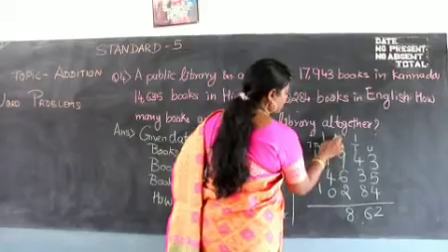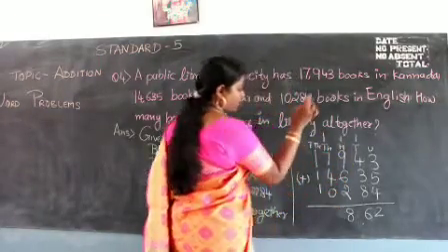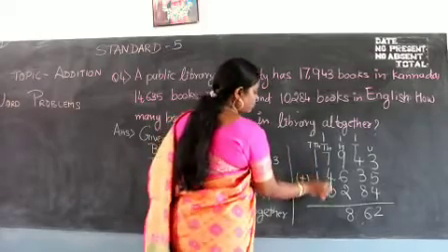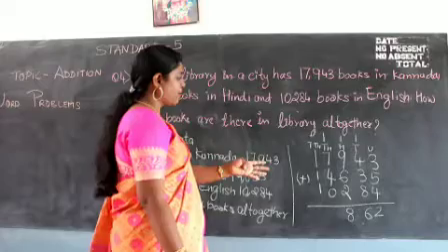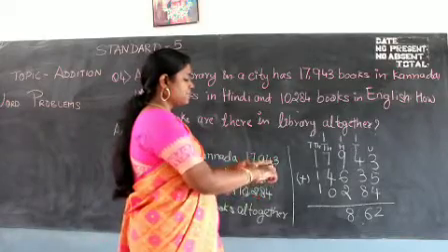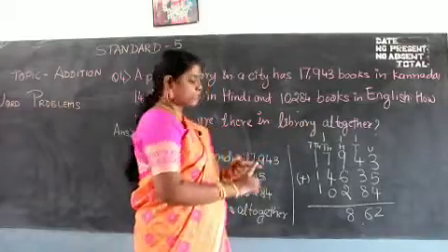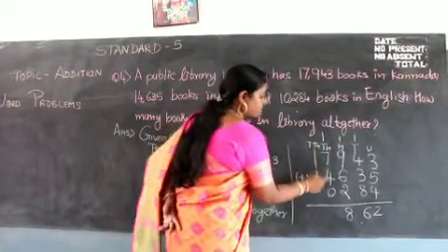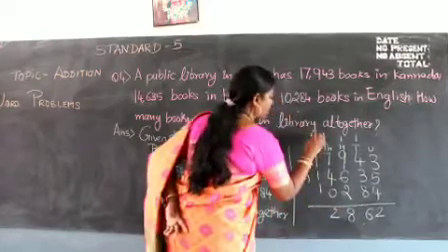Okay, 9 plus 1, 10, 10 plus 6, 16, 17, 18. 8, carry 1. Here you have 7, 4, 0 and 1 to add. I take the bigger number, 7 in your mind, 4 in your hand. 7, 8, 9, 10, 11. 11 in your mind, 1 in your hand, plus 1, 12. So 7 plus 4 is 11, 11 plus 1 is 12. So you write 2 over here and 1 carry.